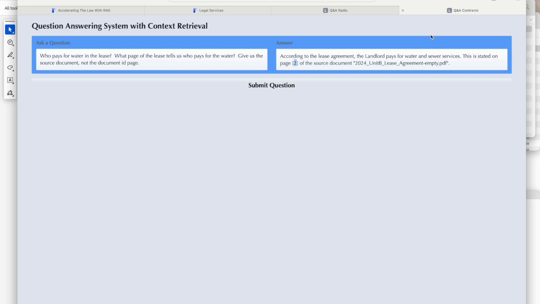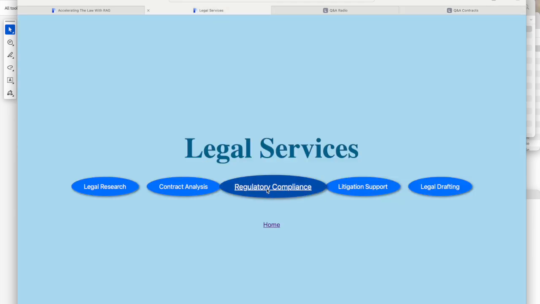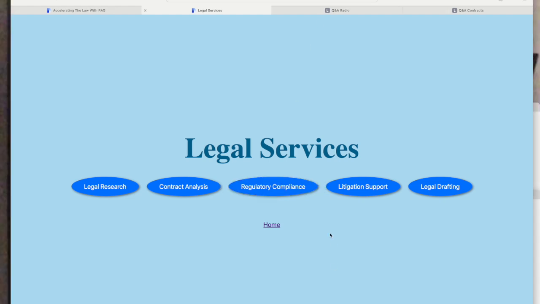Let's go back and look at our final example today, regulatory compliance. Keeping up with the constantly changing, evolving regulations across various industries is a major challenge for business and the lawyers they employ.